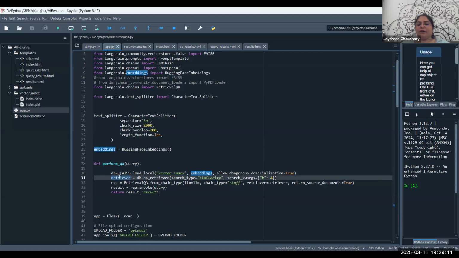use the retriever also. So this retriever is db.as_retriever. It's going to use the search type, that is similarity, and the search kwargs, this gives me the top 4 searches. So that's the reason I'm putting 4 over here.